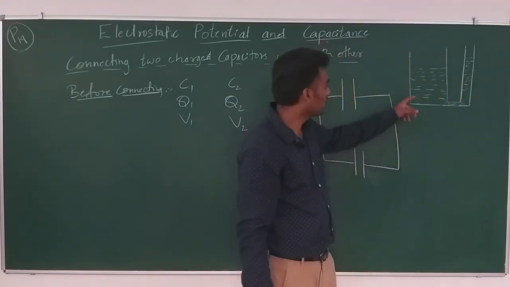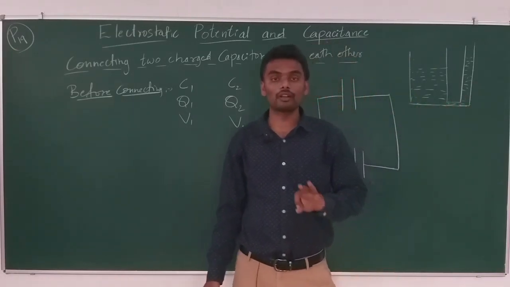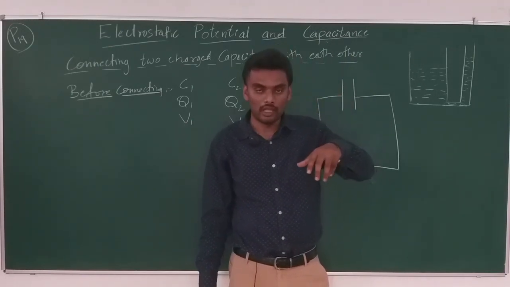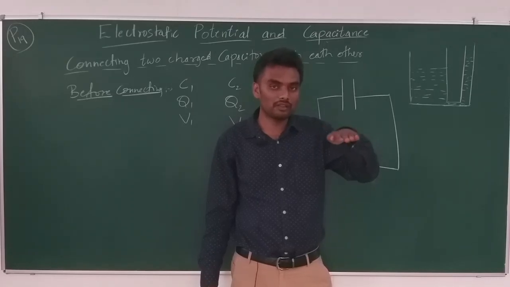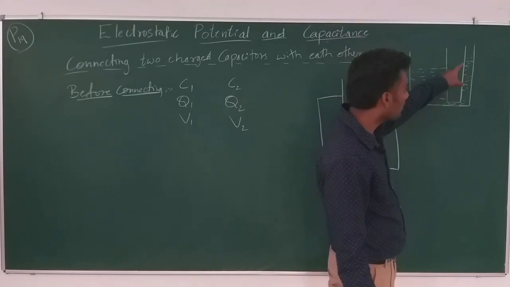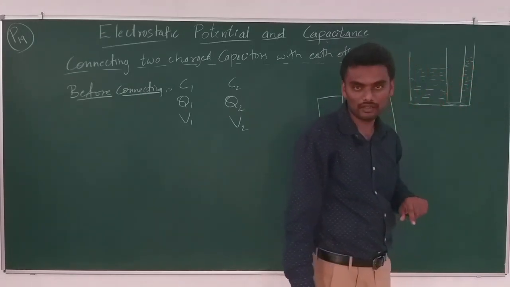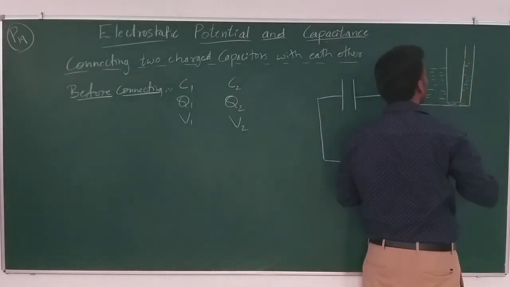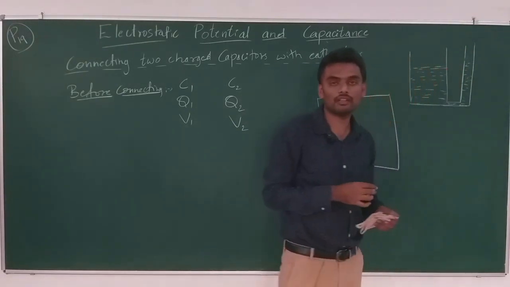Will the water flow from this to this or this to this? See, the flow of water doesn't depend on the amount of water in it, right? It depends on the potential, the gravitational potential or the height of the water, to keep it simple. So the water will flow from this tank to this tank, right? So how long will the water keep on flowing? Till both the tanks attain the same height, right?